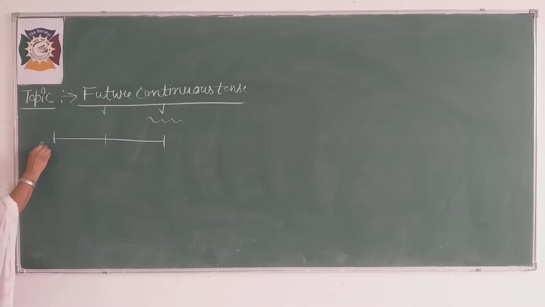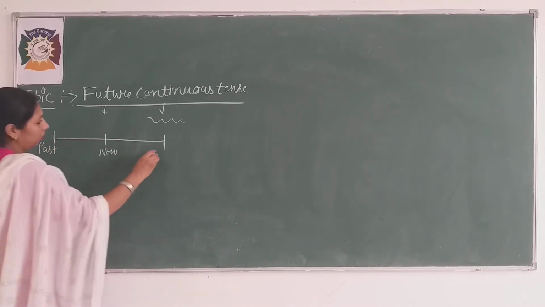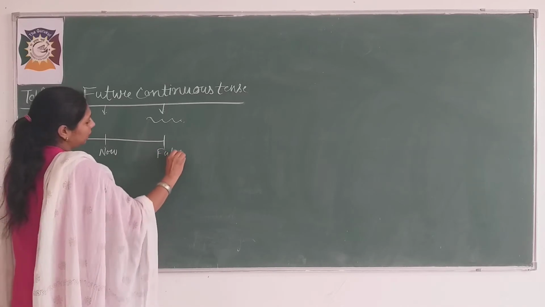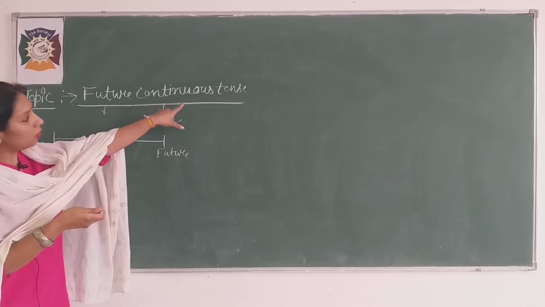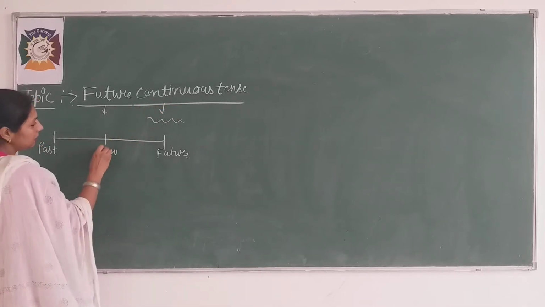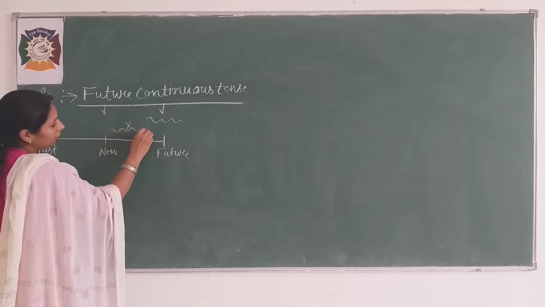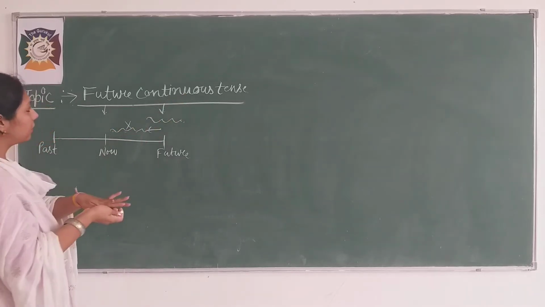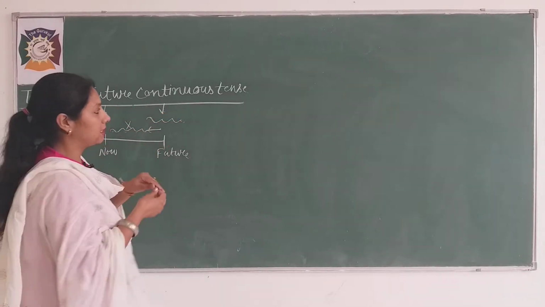This side we are taking past, here we are taking now, and this is your future. The work which will be going on in the future means the action which will be going on in the future. That action is related to future continuous tense.